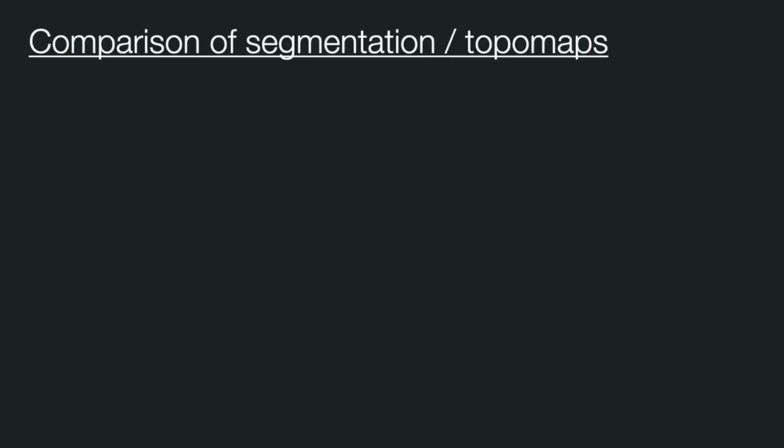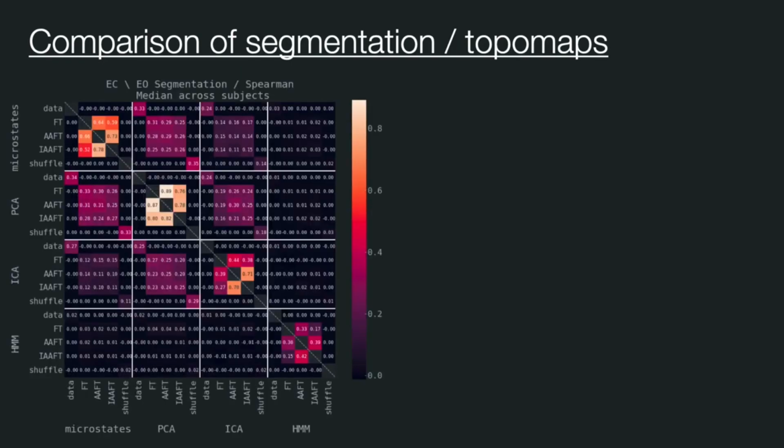To start, we compare the resulting segmentations and latent topographies for all four methods and 5 data types. In the case of segmentation, we computed the Spearman correlation between pairs of segmentations for each subject, and the matrix here shows the median across subjects. The lower triangle indicates the eyes closed paradigm, while the upper triangle shows the eyes open paradigm.